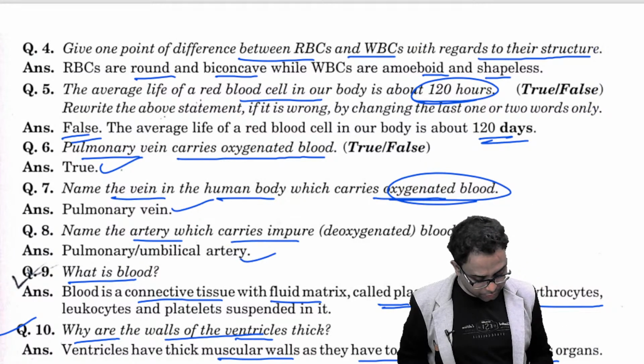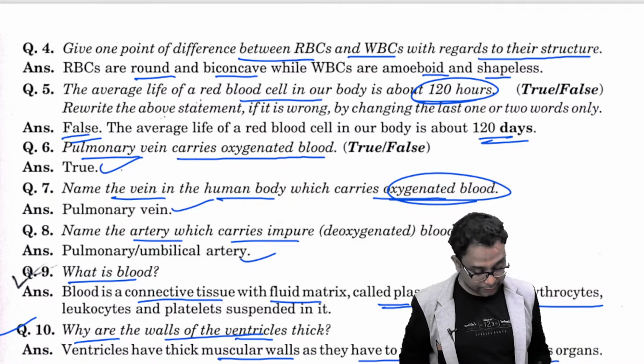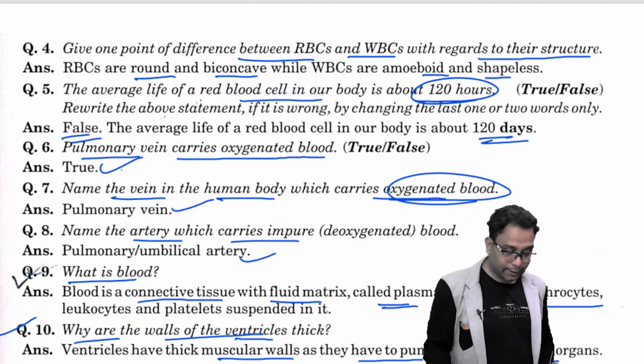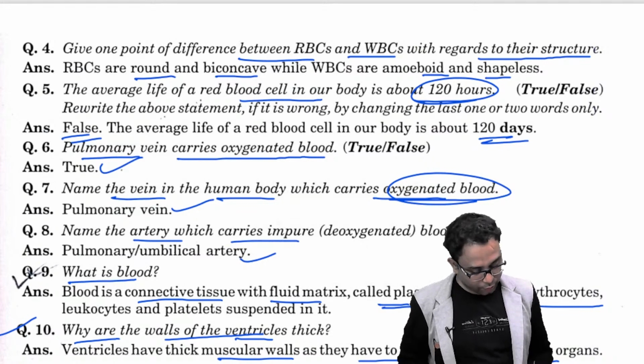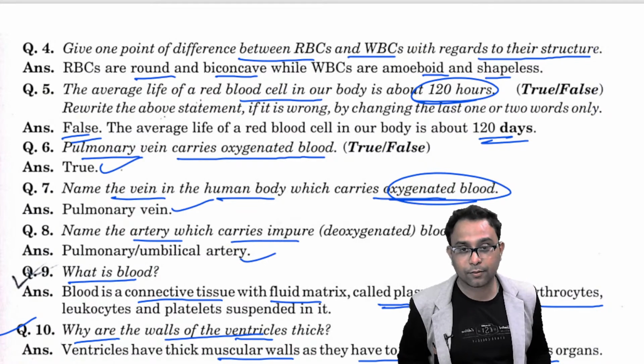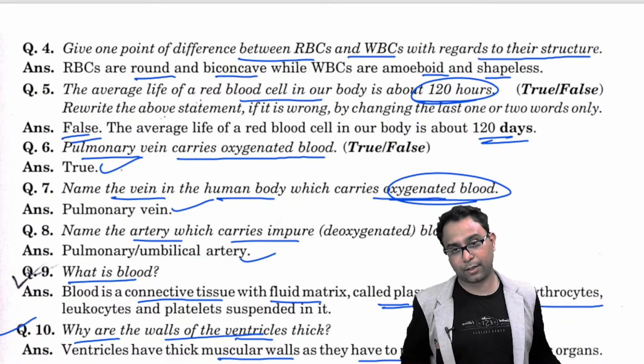Next important question, what is the other term for the extracellular fluid? This is called the lymph, right? And what happens to the ventricles when the auricles contract? When the auricles contract, generally you know the ventricles expand to receive the blood from them.